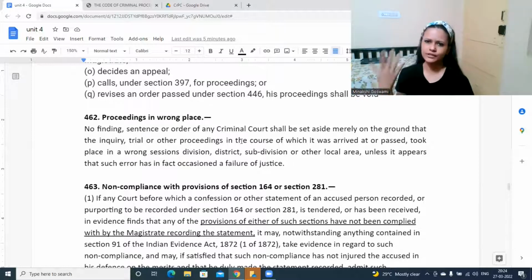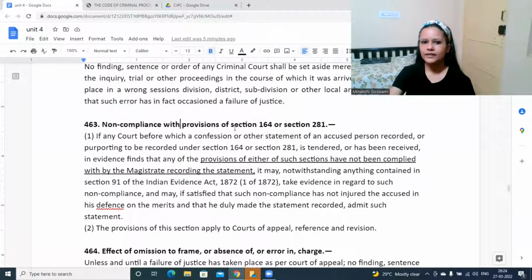In between it may happen, at the appeal stage it may happen. Many times, when the case is still pending, parties go to the higher court, the Supreme Court or High Court, and file a case under Section 482. They do that.